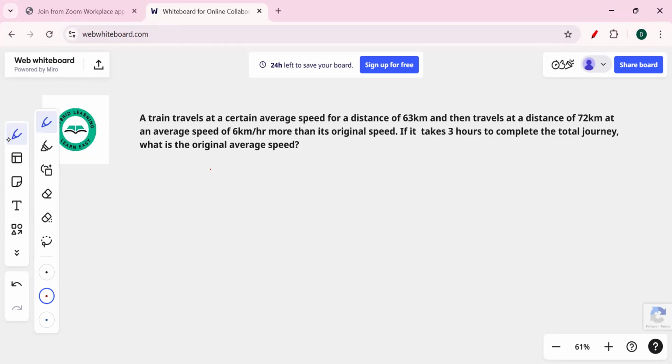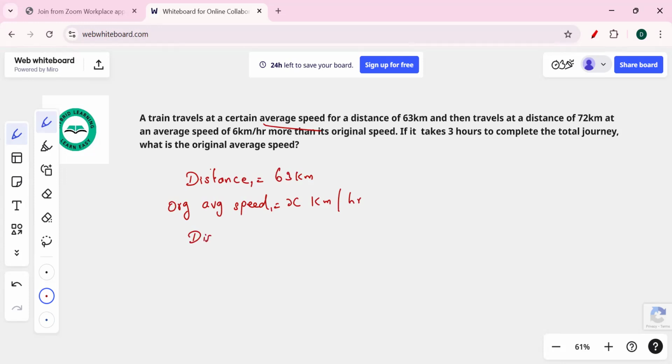So initially, the train covers a distance of 63 km at a certain average speed. We don't know it, so we are going to take it as the original average speed, represented as x kilometer per hour. This is distance 1, and we can consider this as speed 1.